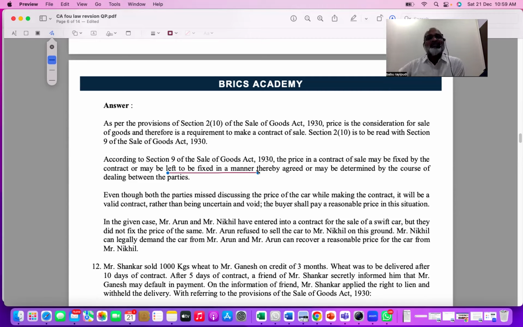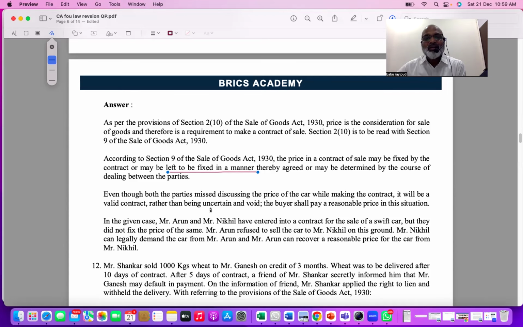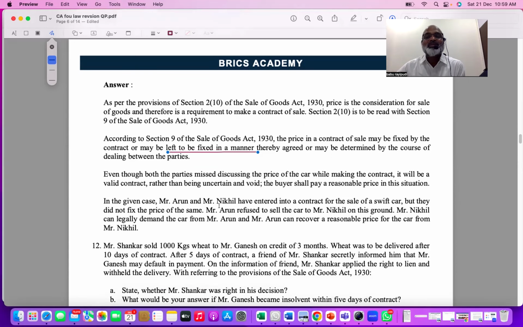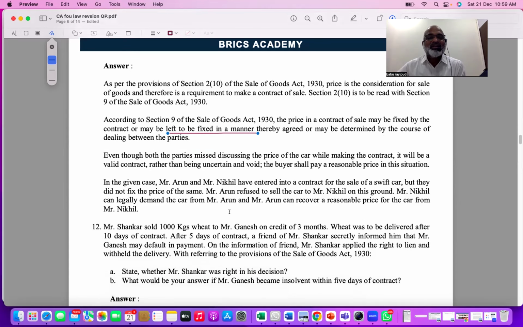So there are four options to fix the price. You have to explain them briefly. Even though both the parties missed discussing the price, it will be a valid contract rather than uncertain and void, because price can be fixed in several ways. In the given case, Mr. Arun entered into the contract of sale, but they did not fix the price. Arun refused to sell the car. Nikhil can legally demand the car, the reason being the price can be even a reasonable price.